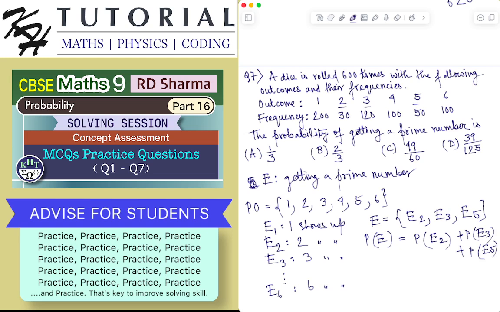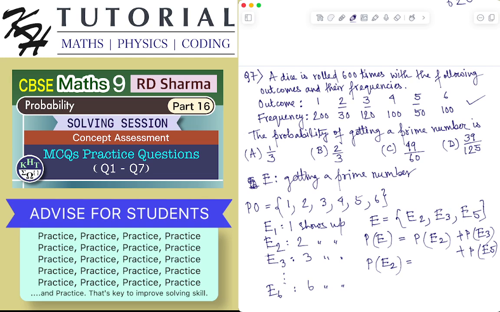Now we definitely need to know the probabilities of all the elementary events E1, E2, E3 to E6, based on the given outcome and frequency. We need the probability of E2 from the given table. From this table, using the empirical formula, event E2 is that 2 shows up.